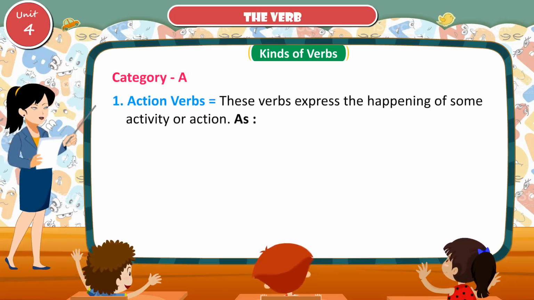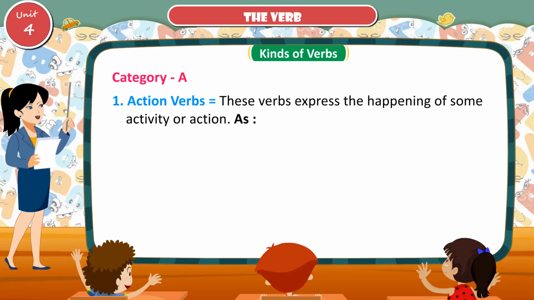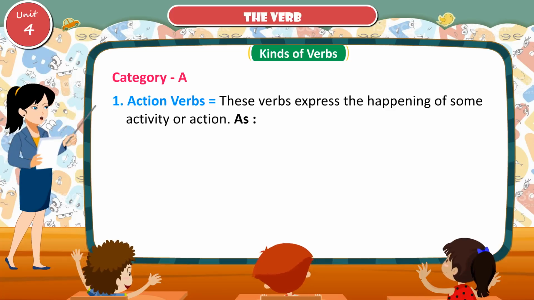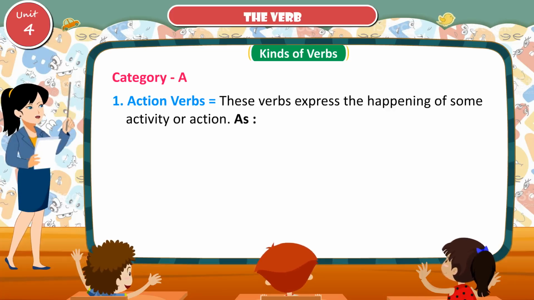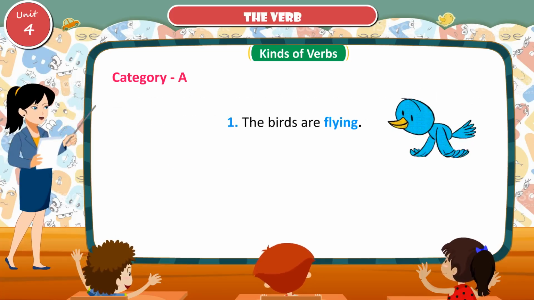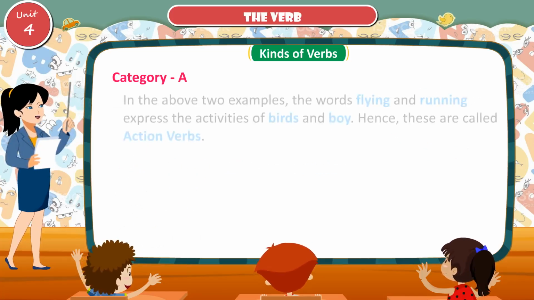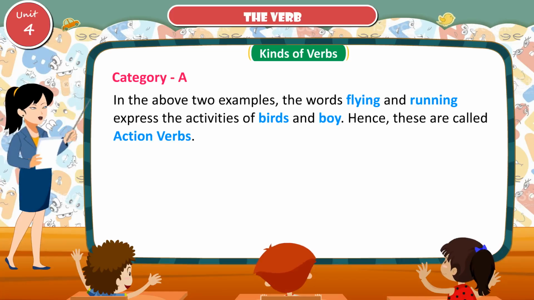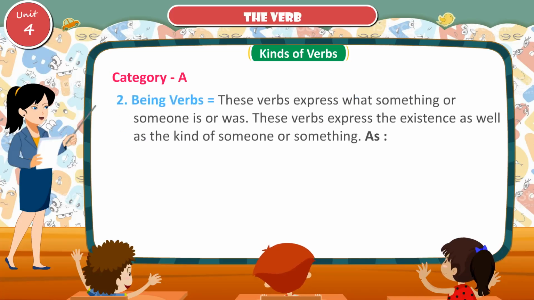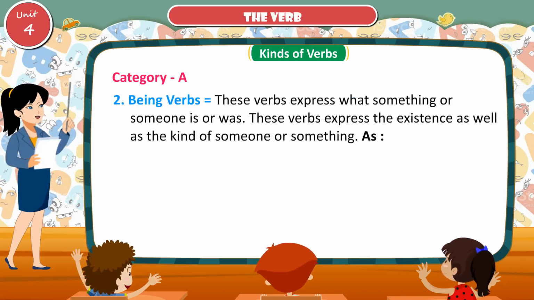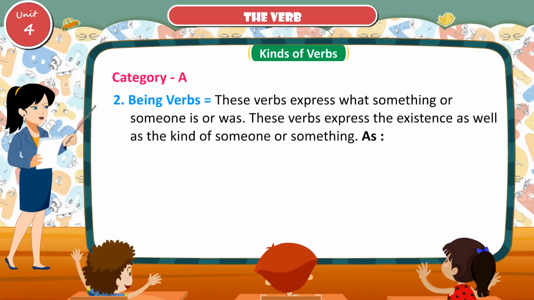Category A. Action verbs. These verbs express the happening of some activity or action, as the birds are flying, a boy is running. In the above two examples, the words flying and running express the activities of birds and boy. Hence, these are called action verbs.